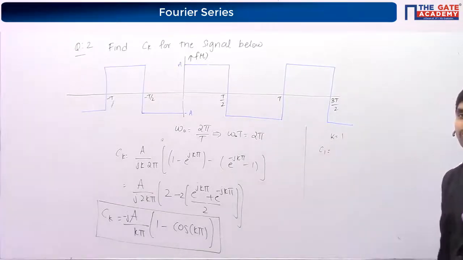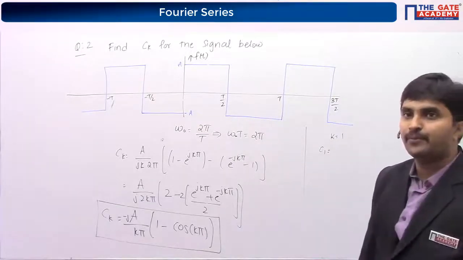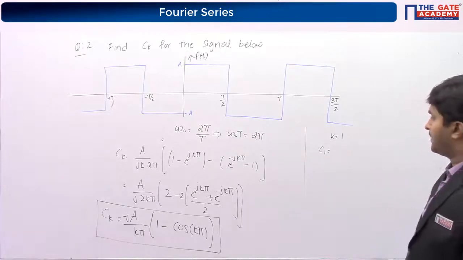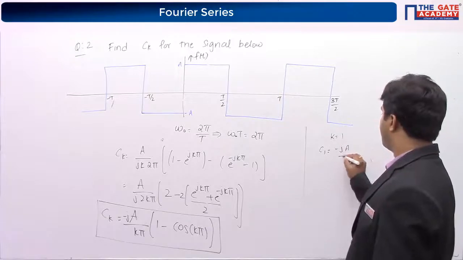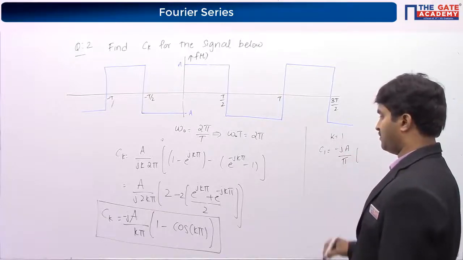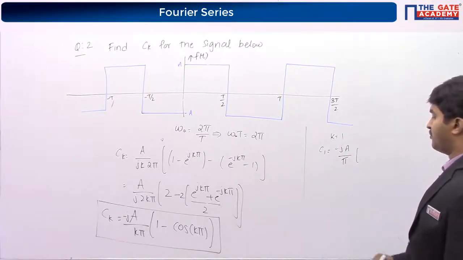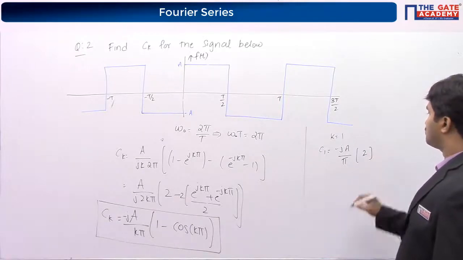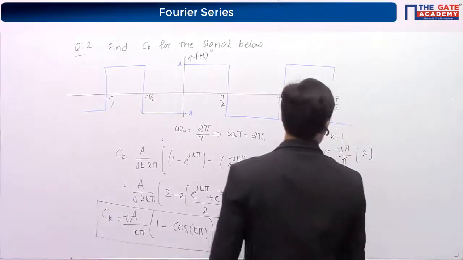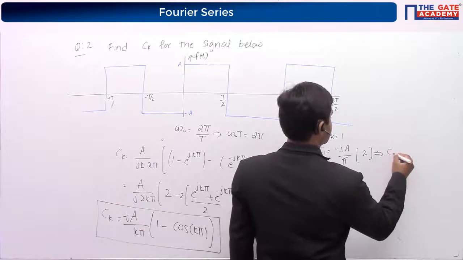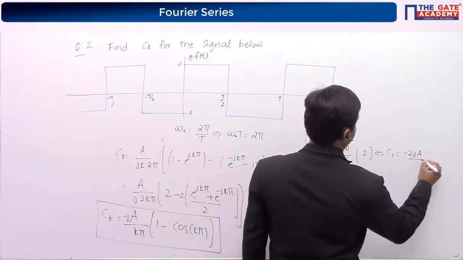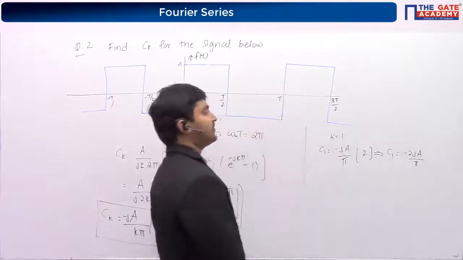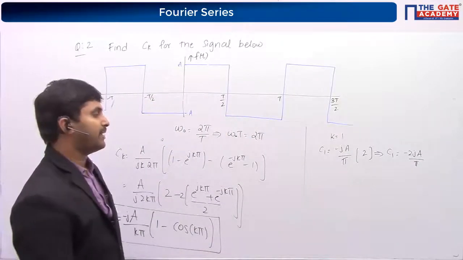If I take k is equal to 1, what is the value of C1? Minus j a by pi, and here it is 2. C1 is equal to minus 2ja by pi.